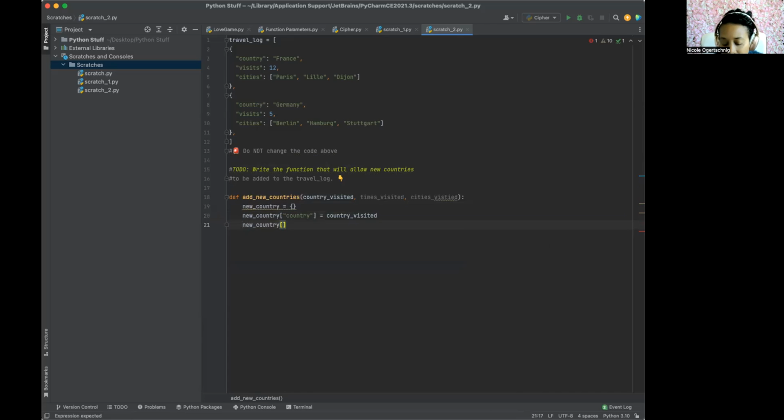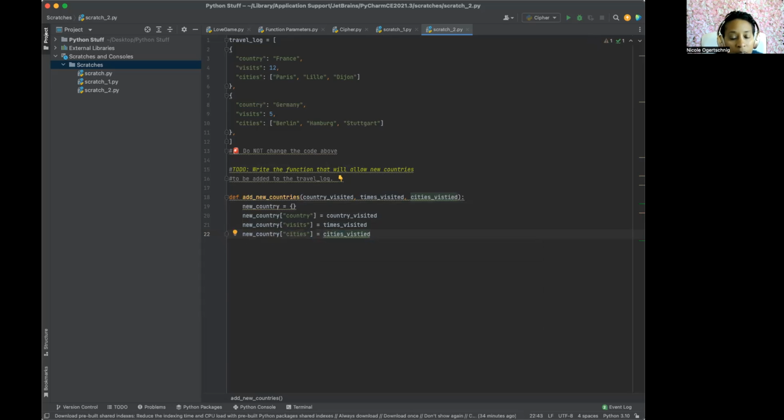So new country, hard brackets, and then next thing you know, visits, because this is following. Right now, we're putting it in as it would be up here in our travel log. You see that? We have country, we have visits, okay? And we're gonna have times visited, because it's also got to align with this right here. There's a lot of things going on here. And then the final one is, not parentheses. Cities equal cities visited. Okay. All right.